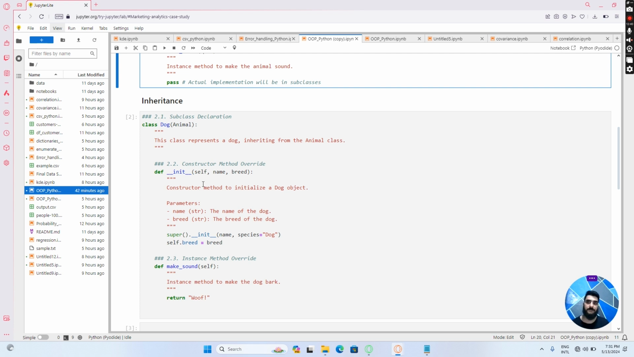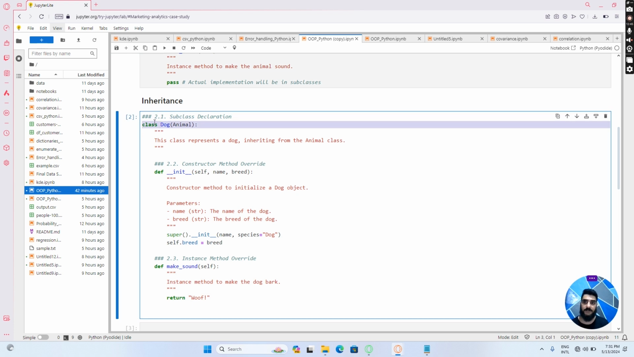Now, in order to create a subclass from a parent class, we are going to use this Python statement here: class, and then we name the subclass dog, and we pass the input argument animal, which is again a class. So in order to create a subclass, we will use this Python statement here.